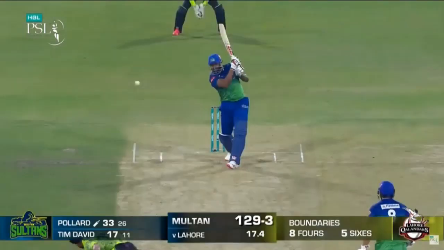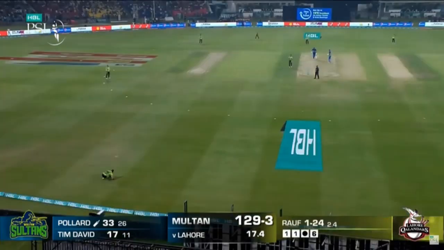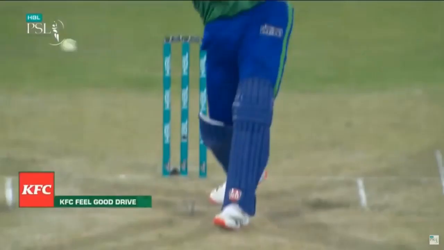9.1. Pollard to Billings, out, Talat run out, a direct hit at the striker's end. Aleem nods his head and calls for the third umpire. Talat looks to be in trouble, and he's short by a long way. Clumsy running, and the Qalandars have lost a fifth wicket.